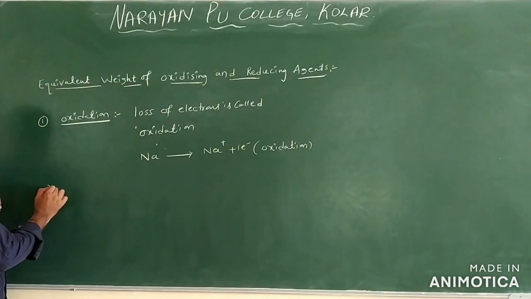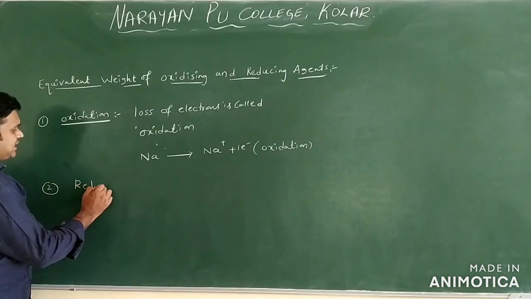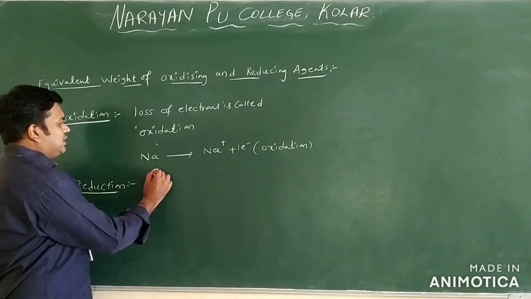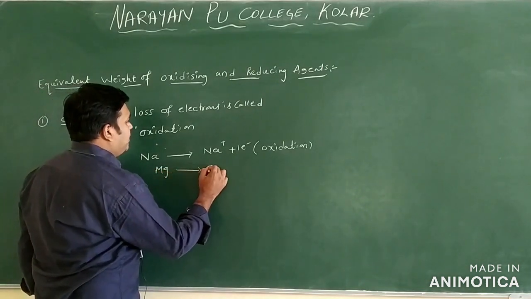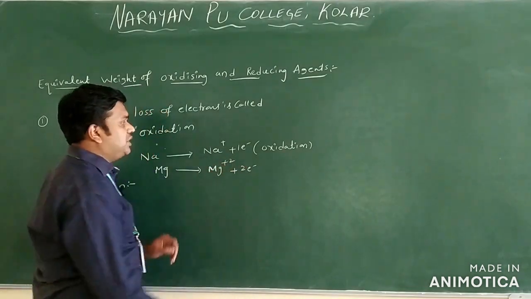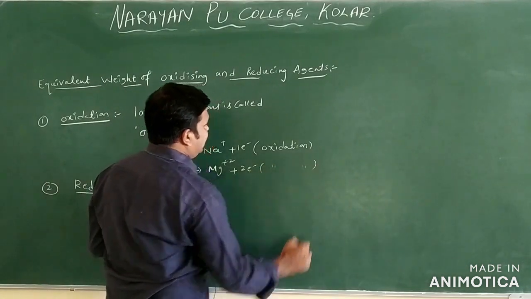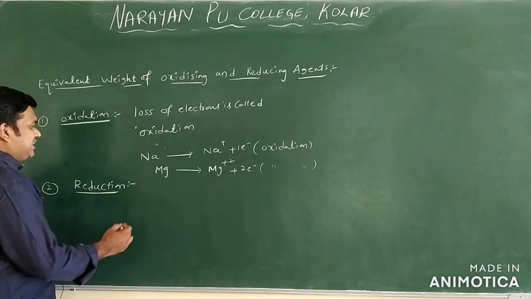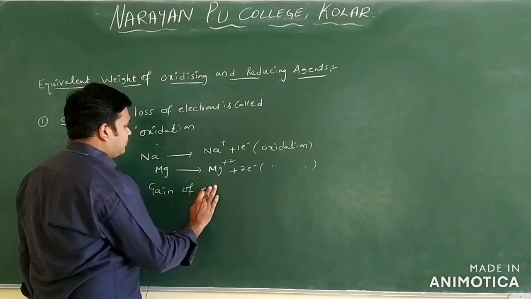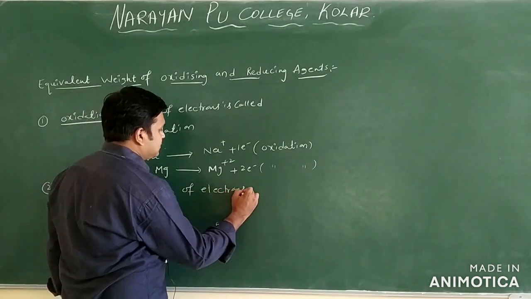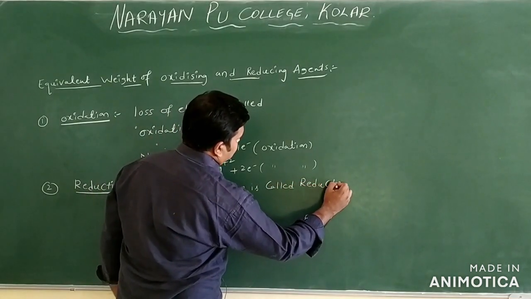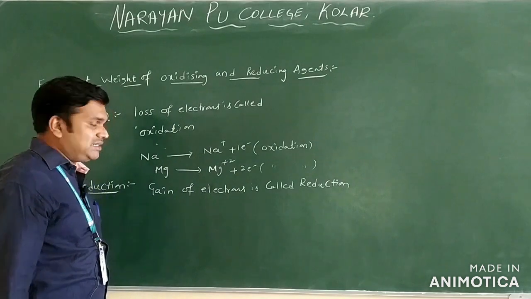Clear? Now we can see one more regarding reduction. Just one more example first. If we take magnesium metal, magnesium forms Mg+2 ion by loss of 2 electrons. So this is also oxidation only. What is reduction? Gain of electrons is called reduction only.